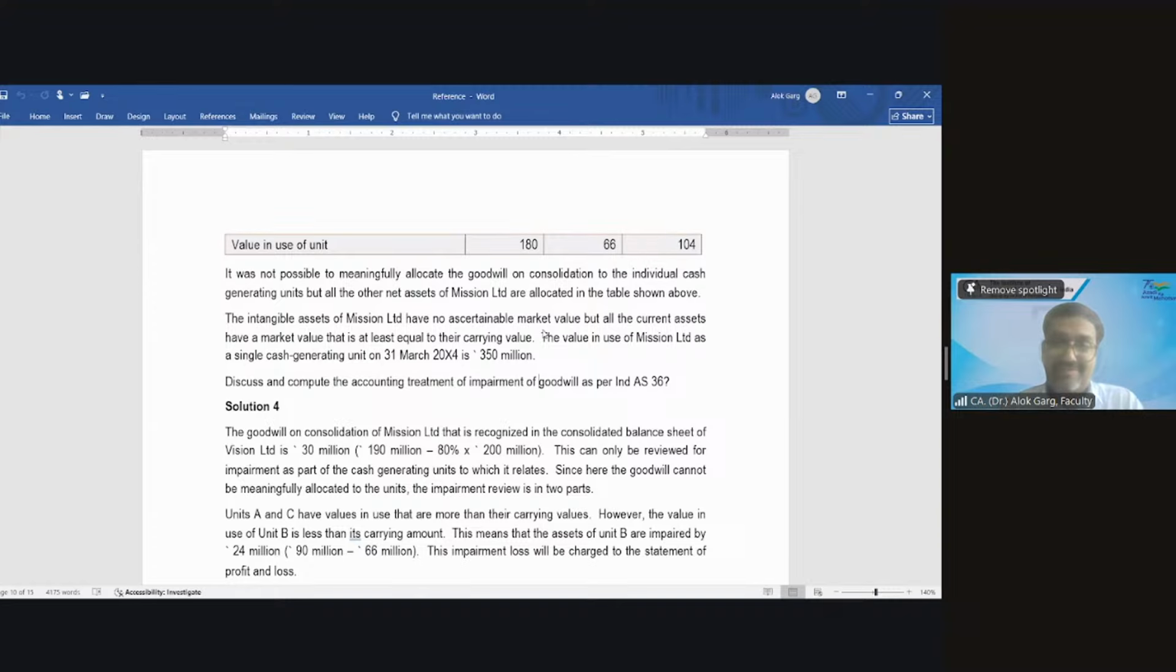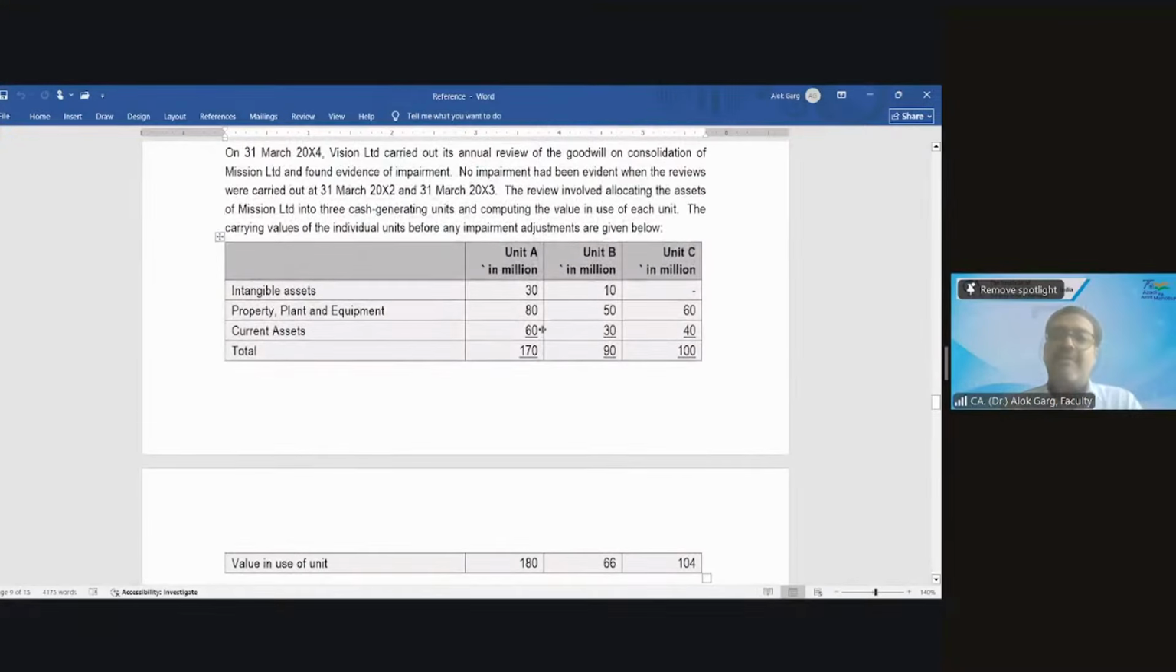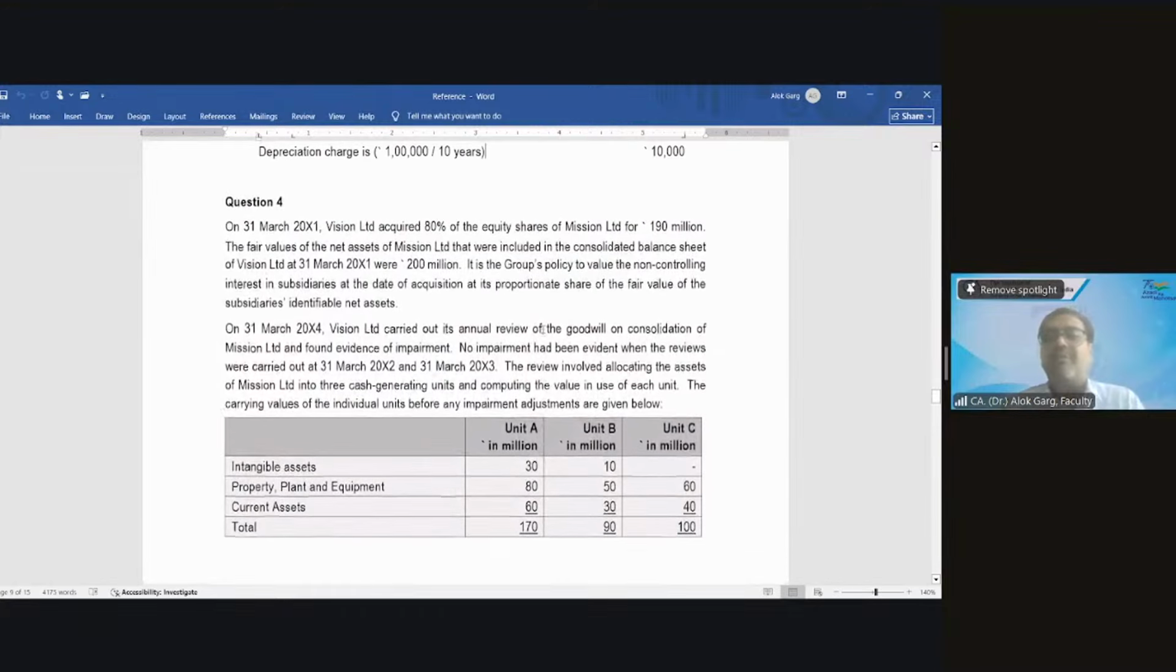Now friends, in this case, you haven't given the value of the goodwill. How will you compute the value of the goodwill? Tell. And the question is asking about the impairment on goodwill. Tell me, how will you compute the impairment on goodwill?